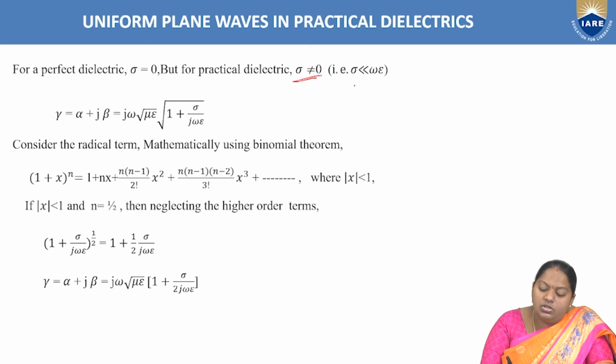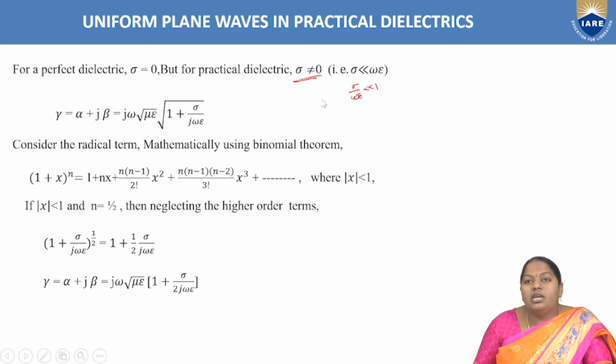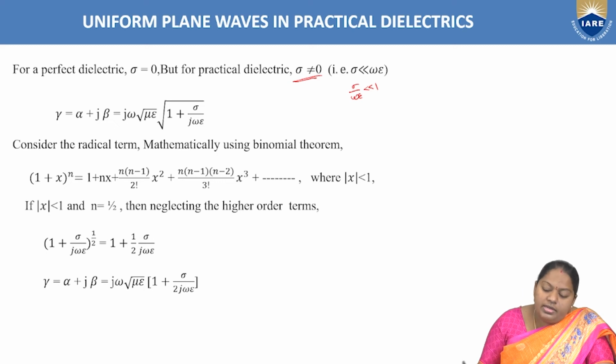We need to consider the condition that sigma by omega epsilon is lesser than 1, or sigma is far lesser than omega epsilon. In order to analyze, we must consider the condition that sigma by omega epsilon is far lesser than 1. Now to know the wave propagation in practical dielectrics, first we consider the propagation constant gamma, that is alpha plus j beta equal to j omega root over mu epsilon into root of 1 plus sigma by j omega epsilon. Consider the radical term.